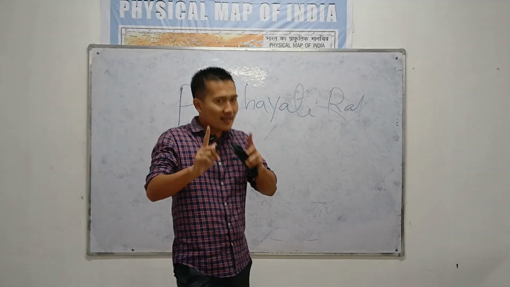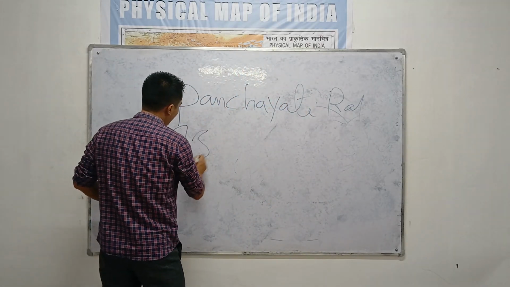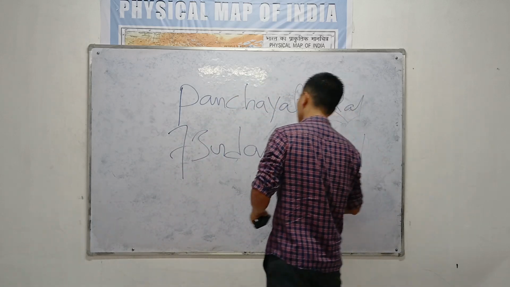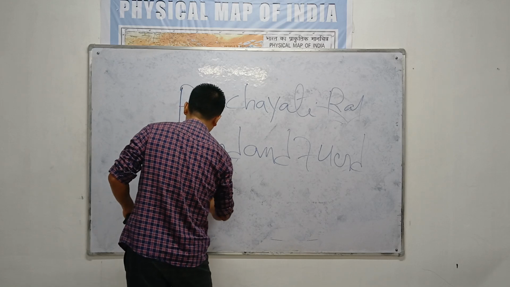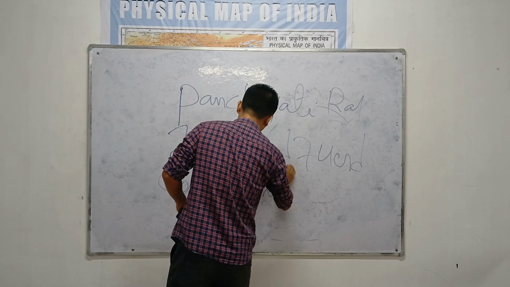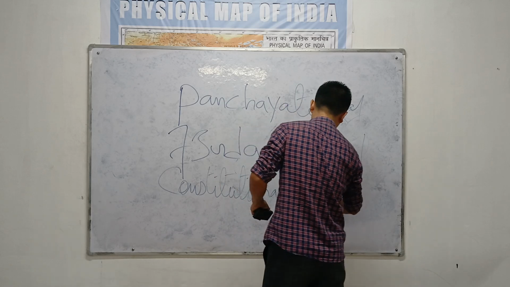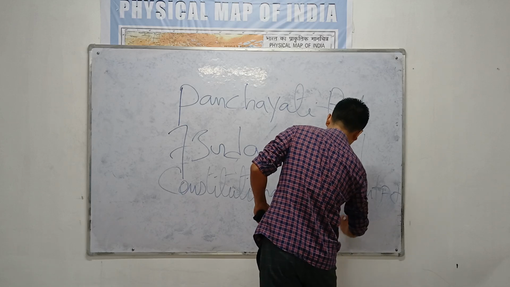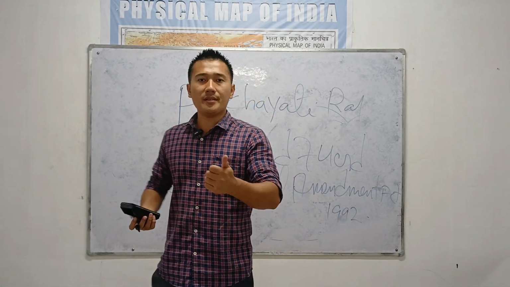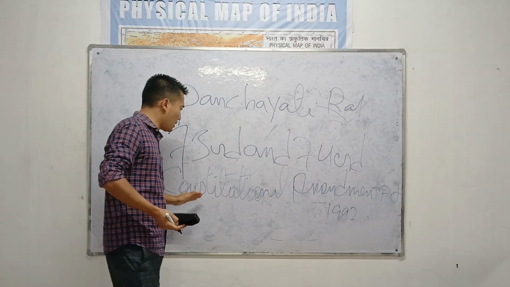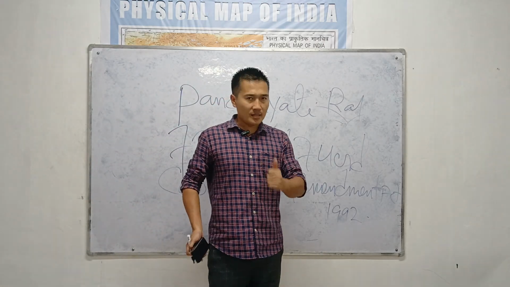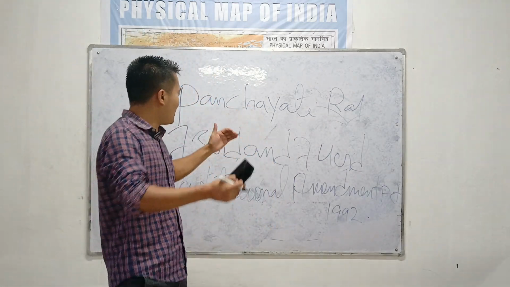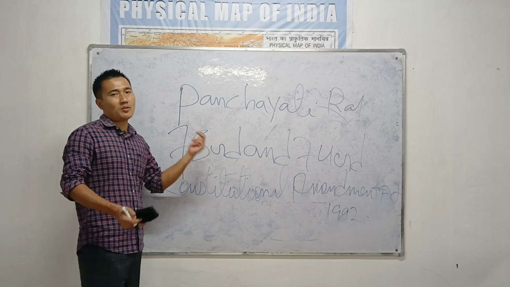That's the reason the 73rd and 74th Constitutional Amendment Act 1992 was passed. This is the reason why the Panchayati Raj system becomes a constitutional body. That means every state in India has to set up the Panchayati Raj system.